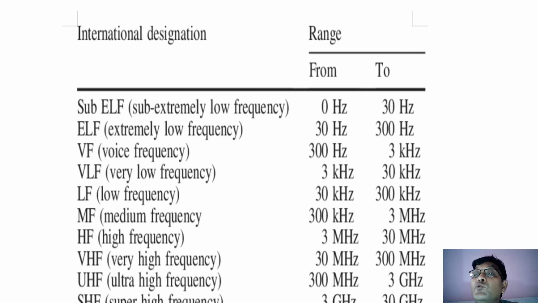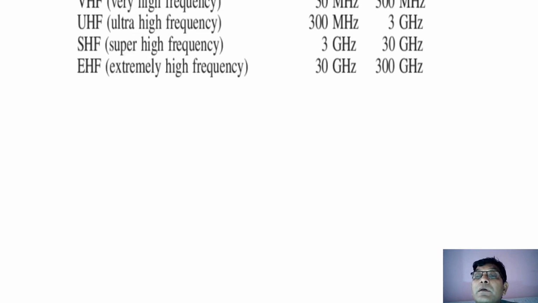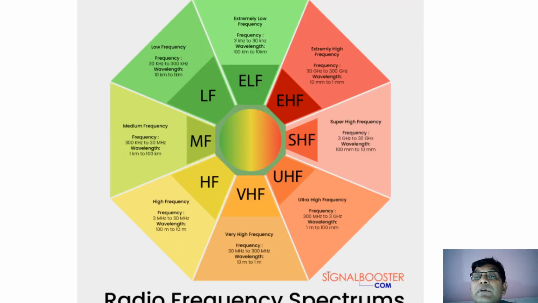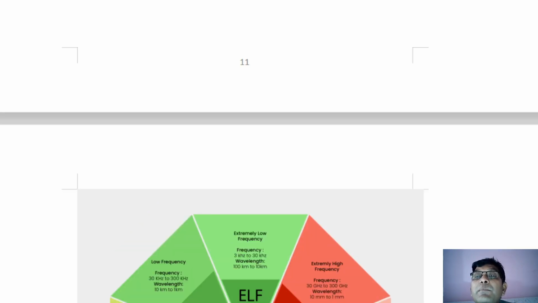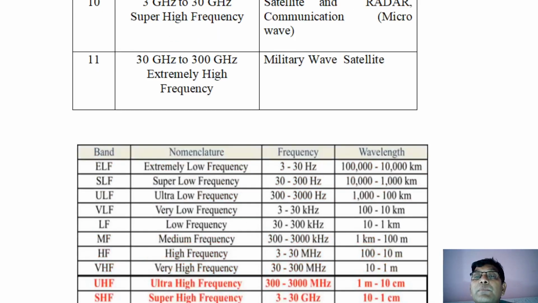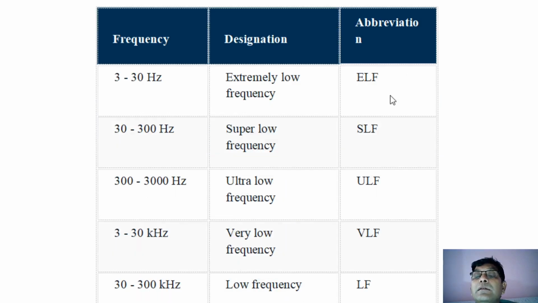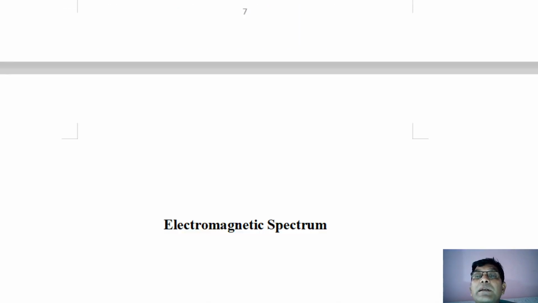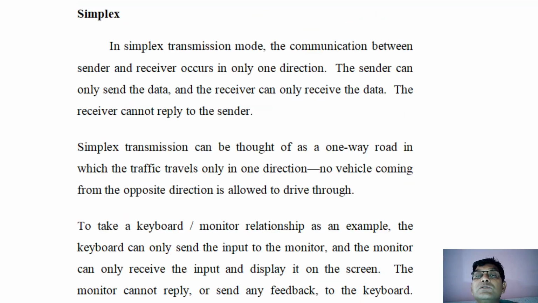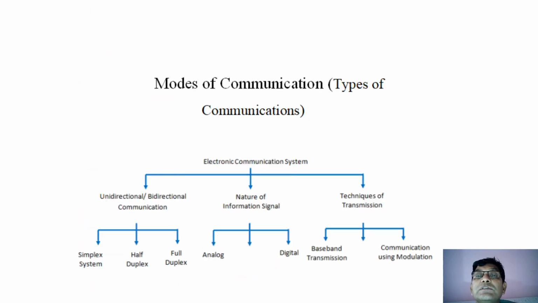So in this way, in today's lecture, we have simply concluded the basics of communication only, and here is a very simple chart which is given in the form of a pie diagram. You can say that ELF, EHF, SHF, UHF, VHF, and like that here. It doesn't matter, you can remember this table very well. This table is very simple to remember, from what to what frequencies it is there, and that is called your electromagnetic spectrum.